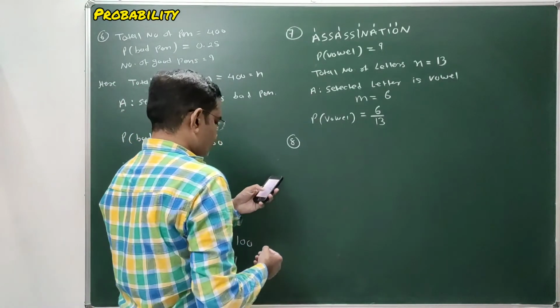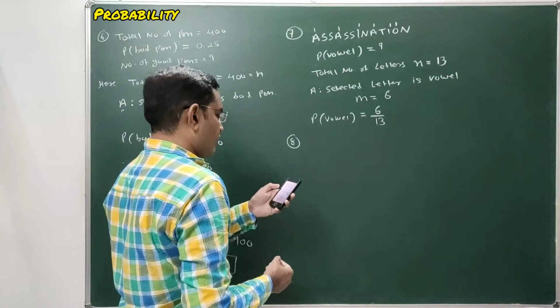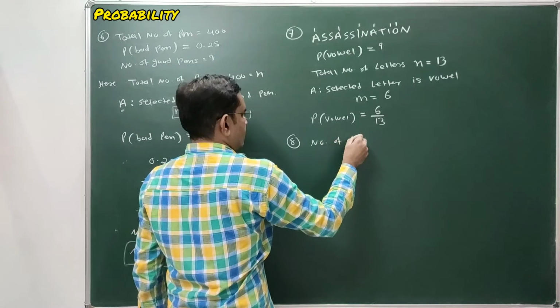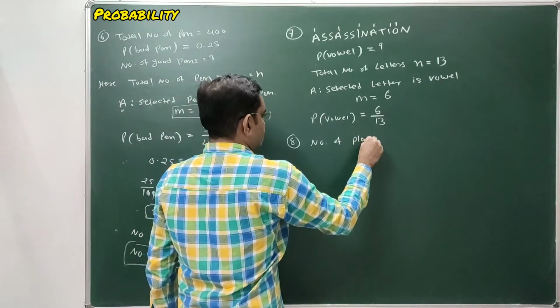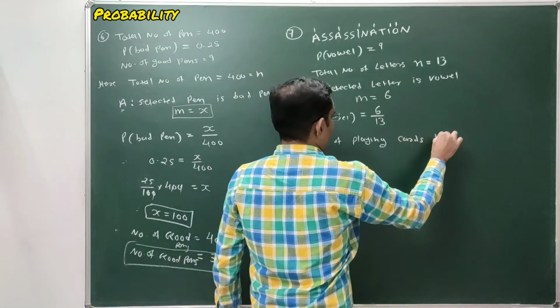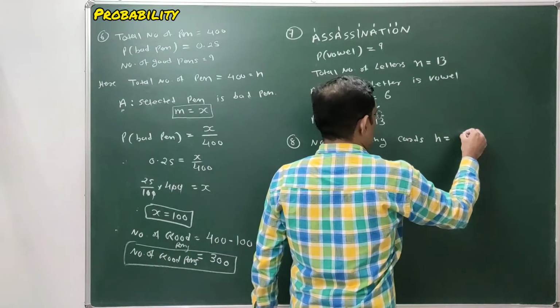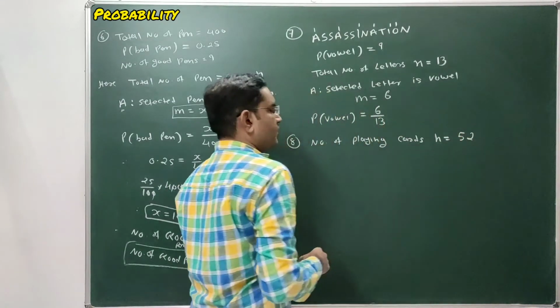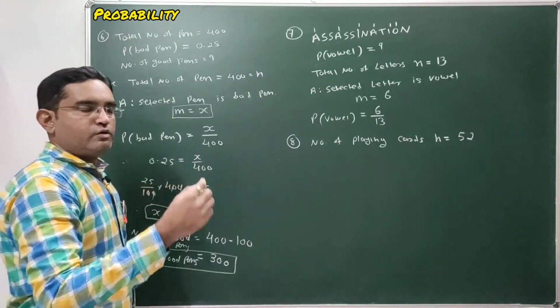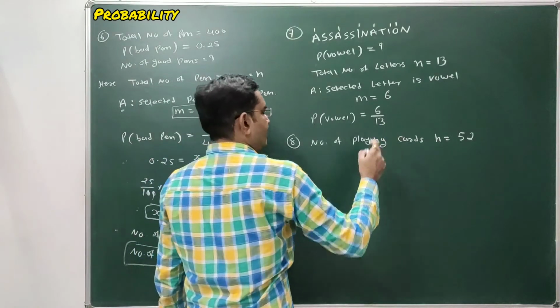That is our event. We have to find the probability of getting the Jack of Heart. So number of playing cards, that is our n, total number of outcomes. We have to select one card from the deck of total 52 cards. So total number of outcomes are 52.